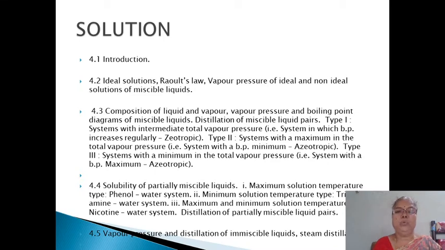Then type 2, that is the systems with a maximum in the total vapor pressure, that is, systems with a boiling point minimum, azeotropic. And type 3, systems with a minimum in total vapor pressure, that is, systems with a boiling point maximum, and it is also an azeotropic mixture. Azeotropic mixtures are also called constant boiling mixtures.